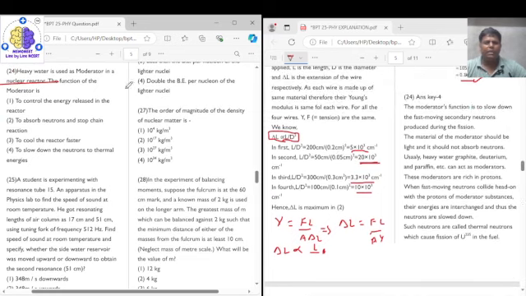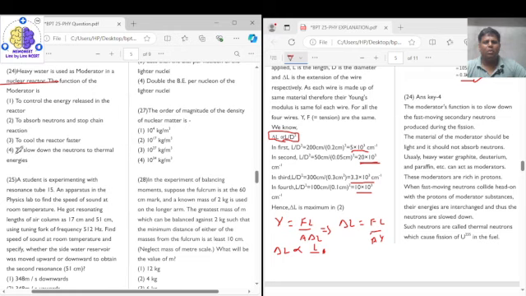Now in question number 24, it says that the heavy water is used as a moderator in a nuclear reactor. The function of the moderator is to control the energy released in the reactor, to absorb neutrons and stop chain reaction, to cool the reactor faster, or to slow down the neutrons to thermal energy.